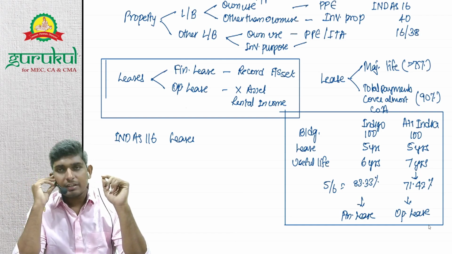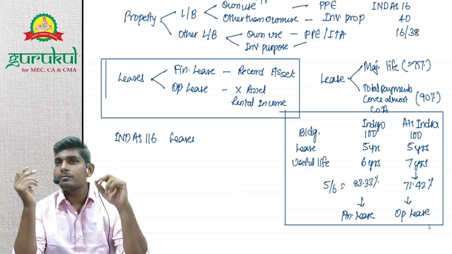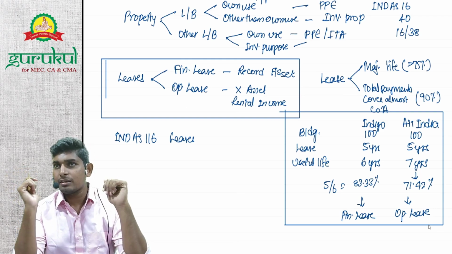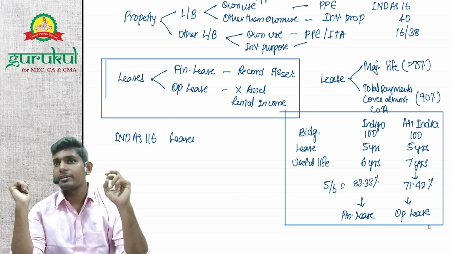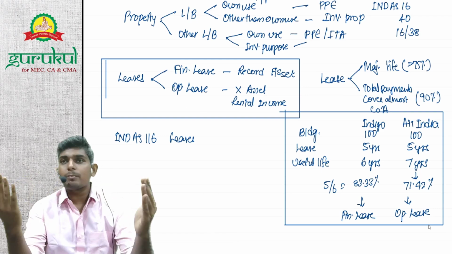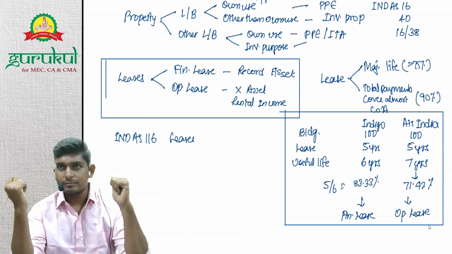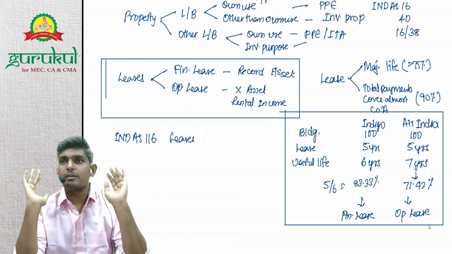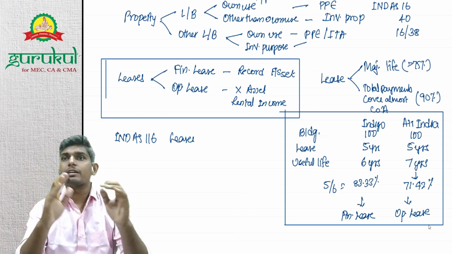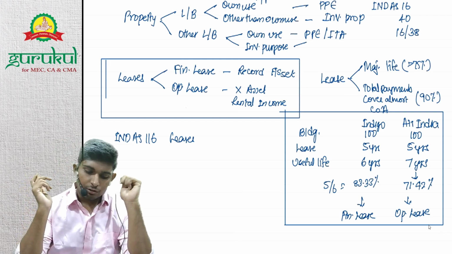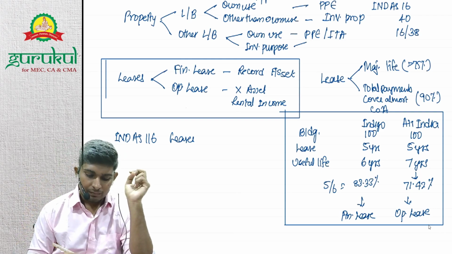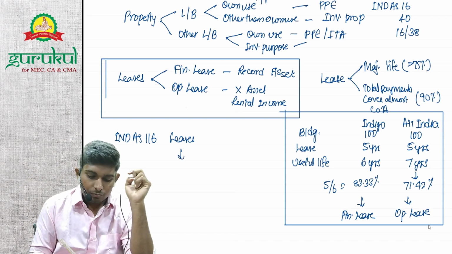And Indigo won't record rent, right? Air India would have recorded rent. So Air India's profit will also take a hit. So comparability is taking a hit, right? So comparability gets affected if we follow this inconsistently throughout the industry, right? So in order to avoid all this, what India said, eliminate this concept of finance lease and operating lease.